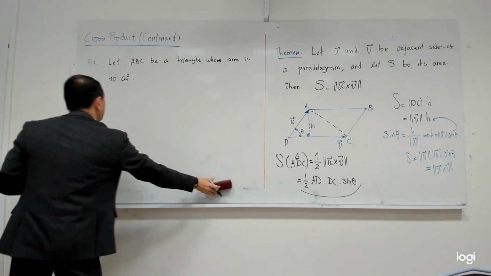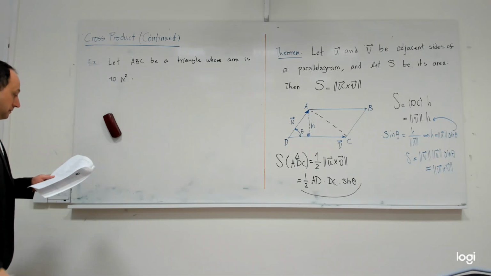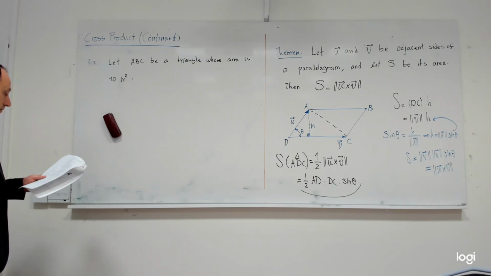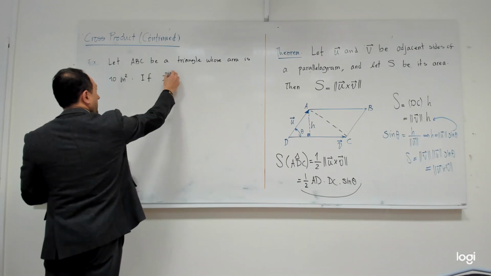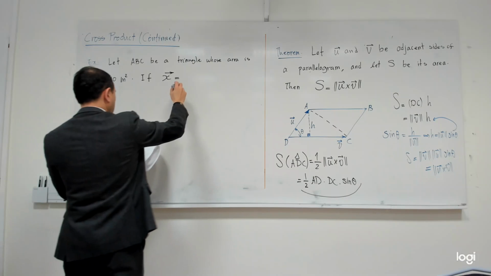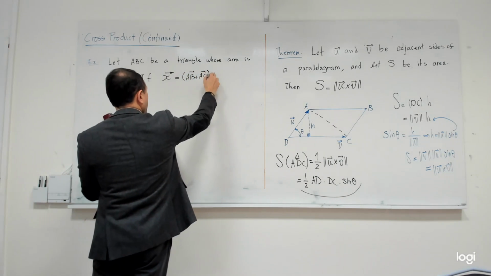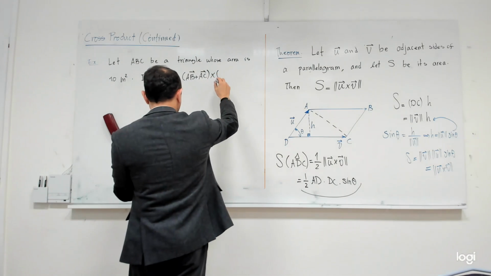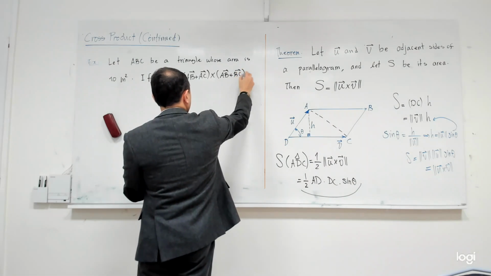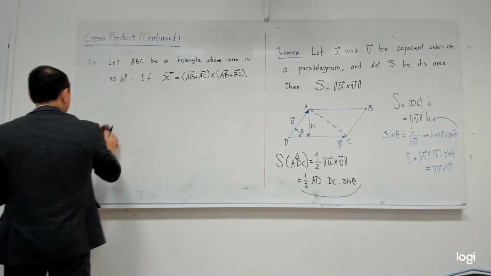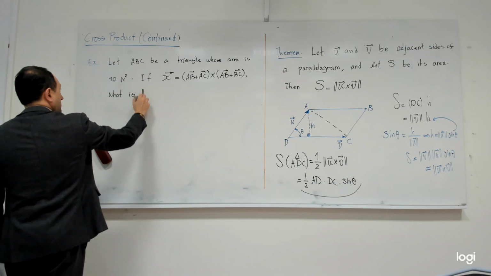Yes, let me write square meters, doesn't matter. If vector x is equal to this vector AB plus AC cross AB plus BC, what is the magnitude of vector x? What is the norm of x?